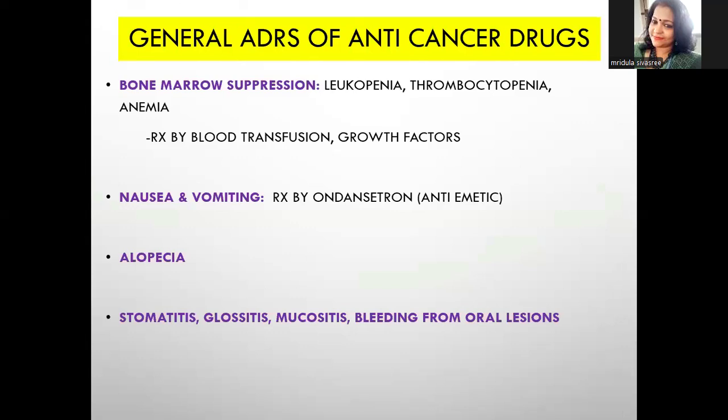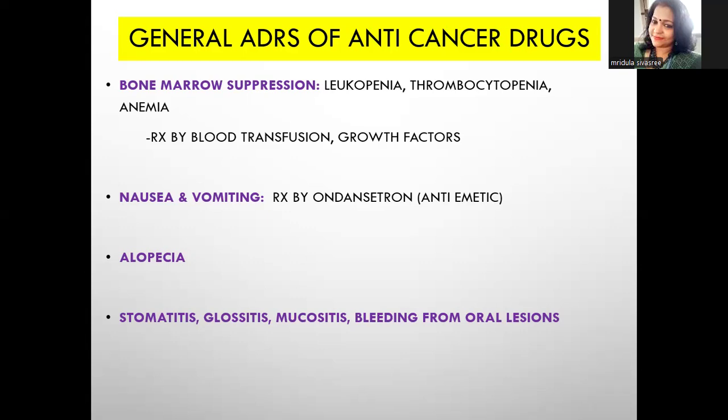Next, we can discuss the general adverse drug reactions of anti-cancer drugs, which was a previous university question. So, bone marrow suppression such as leukopenia, thrombocytopenia, and anemia are the main ADRs of anti-cancer drugs, and it can be managed by proper blood transfusion and the transfusion of adequate growth factors. Next is nausea and vomiting, which can be managed by giving ondansetron, which is an anti-emetic agent.